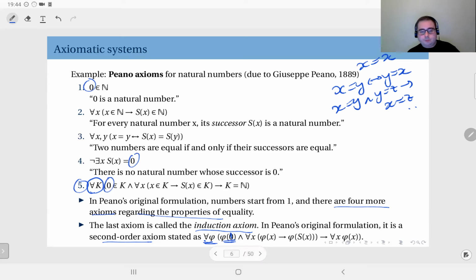If 1 or 0 has that property, and any number x having that property entails its successor having that property, these two together then imply that all natural numbers have that property. Okay, so this is the induction axiom, and in the second half of today's lecture, this is going to be essential.